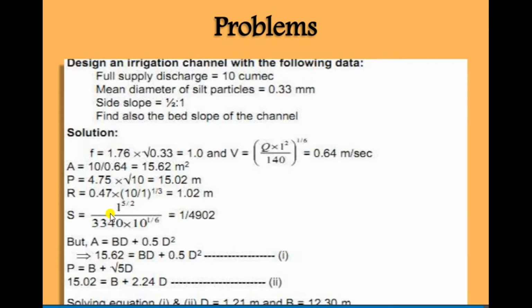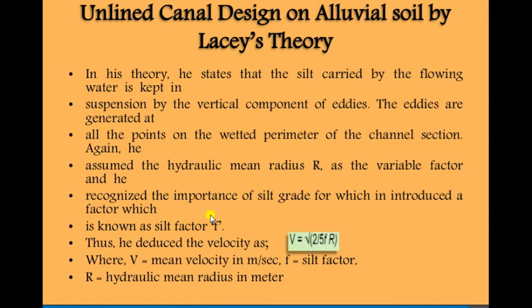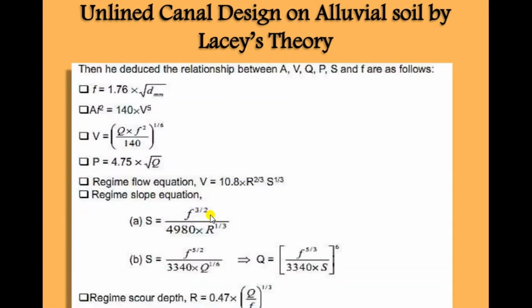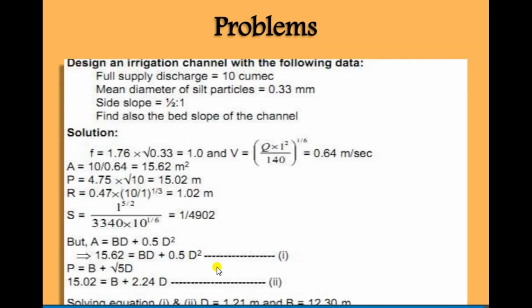S value is equal to f raised to 5 by 2 upon 3340 multiplied by Q raised to 1 by 6. So the value is 1 upon 4902. That is the formula for S: f raised to 5 by 2 upon 3340 Q raised to 1 by 6.